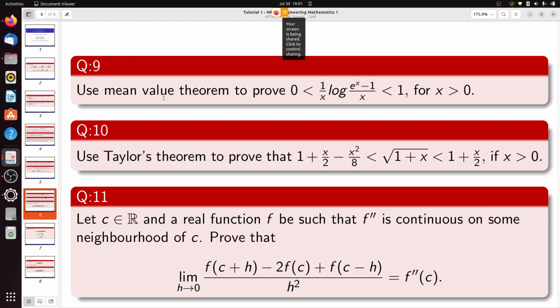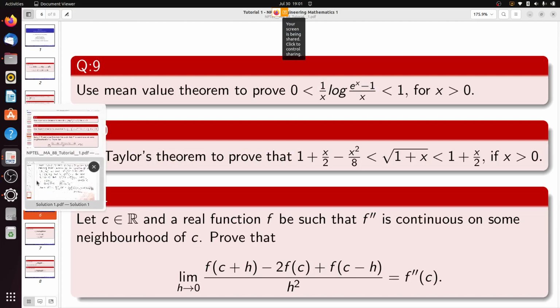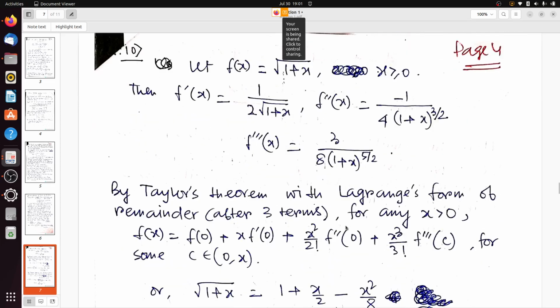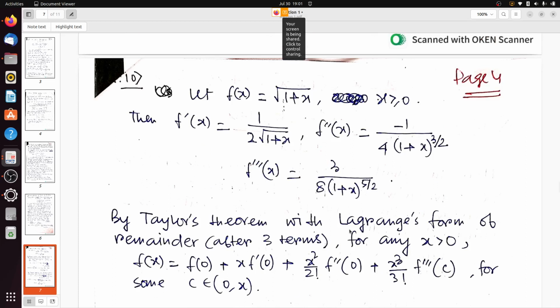Use Taylor's theorem to prove that 1 plus x by 2 minus x square by 8 is less than square root of 1 plus x, which is less than 1 plus x by 2, whenever x is greater than 0. Is my question clear to all? Okay, so without a delay, let's solve question number 10. Let f x equal square root of 1 plus x when x is greater than or equal to 0.